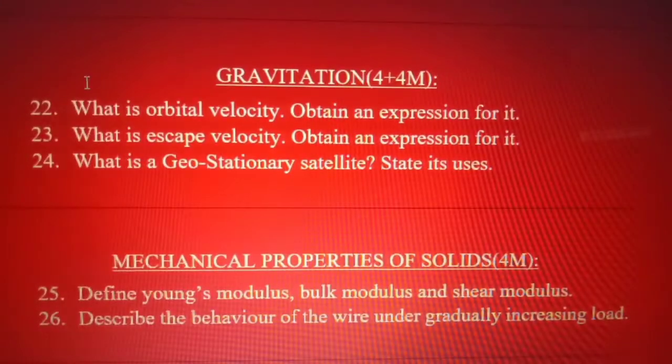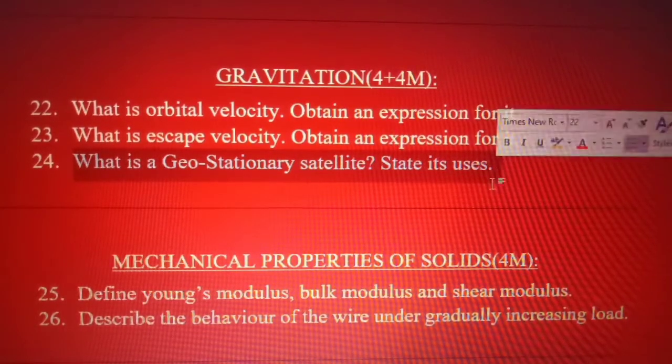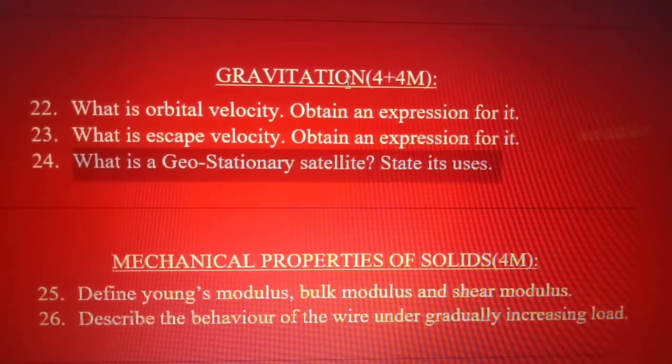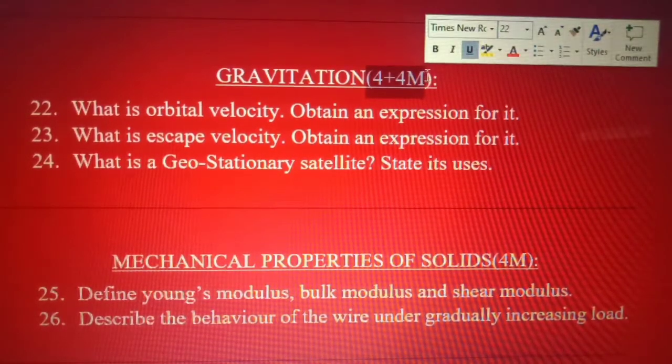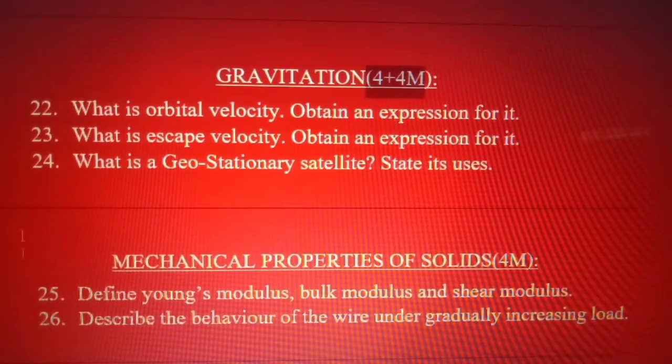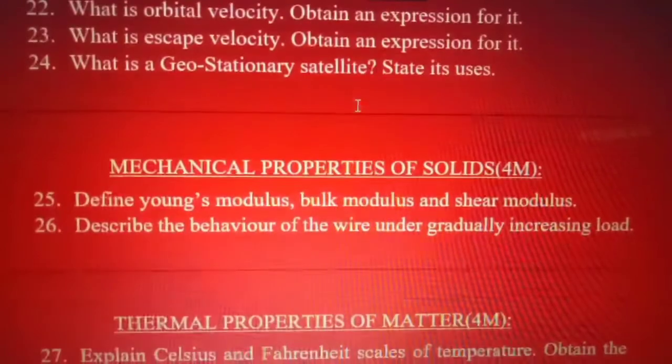Coming to the gravitation, what is orbital velocity? Obtain an expression for it. And what is escape velocity? Obtain an expression for it. What is geostationary satellite? State its uses. From gravitation, you have 2 short answer questions for your examination as per our blueprint. And if you prepare these 3 questions, you are going to have 2 questions from gravitation chapter only.